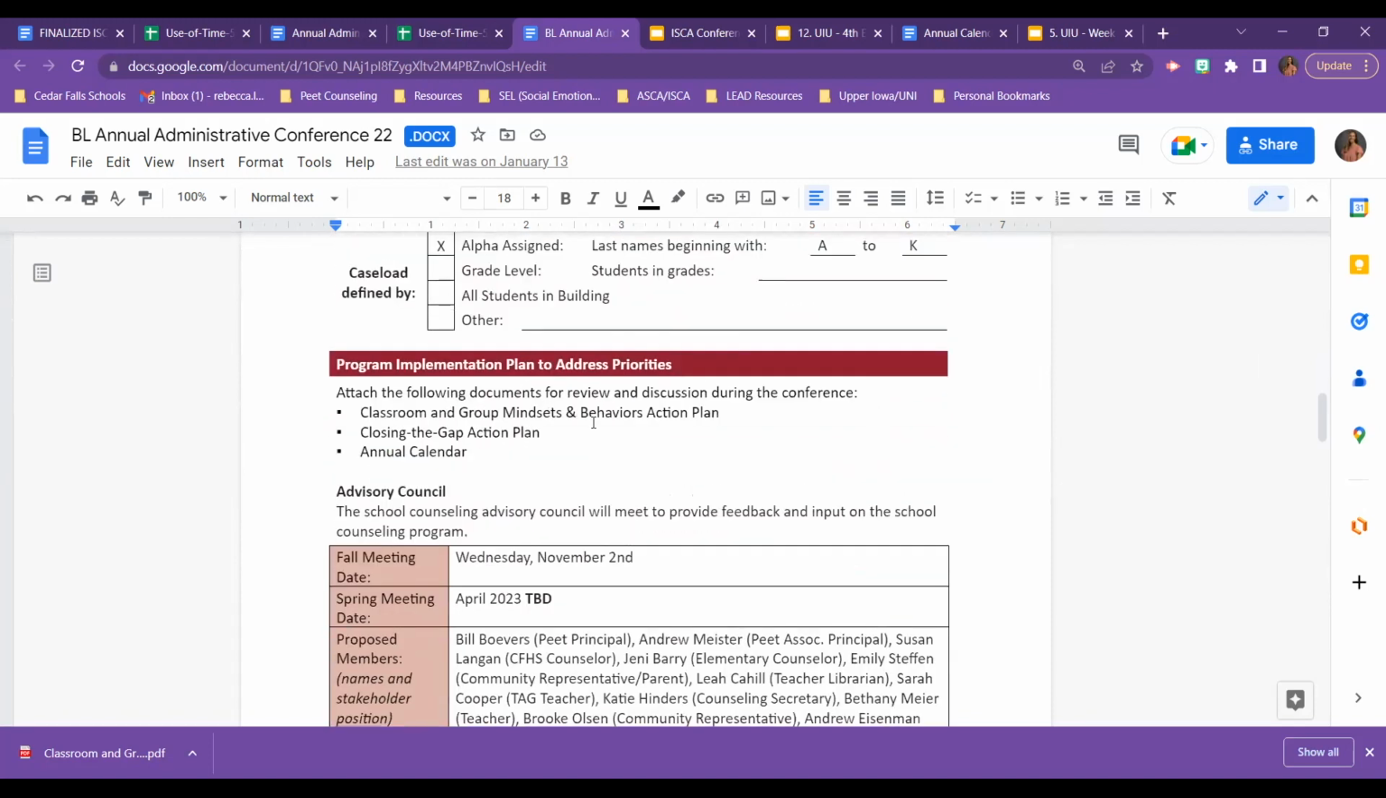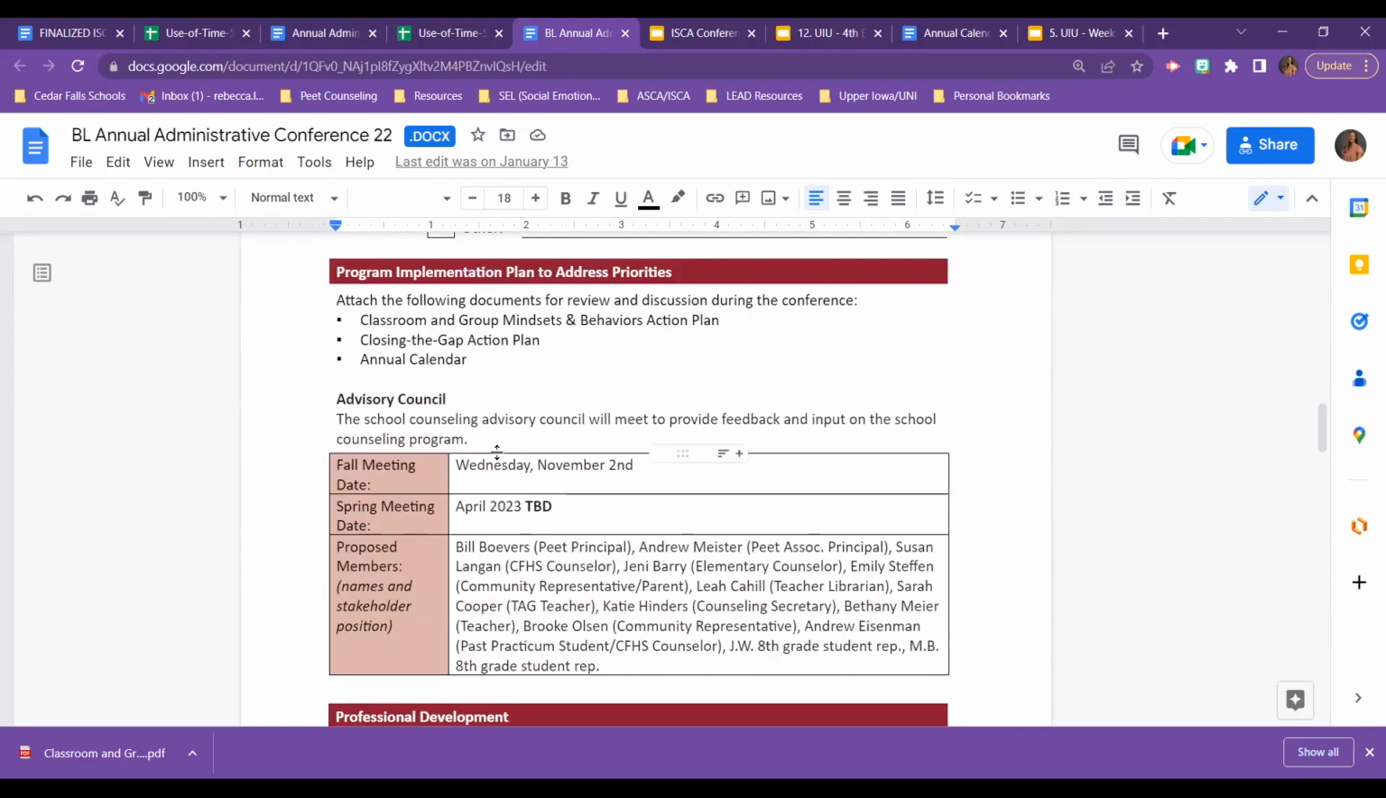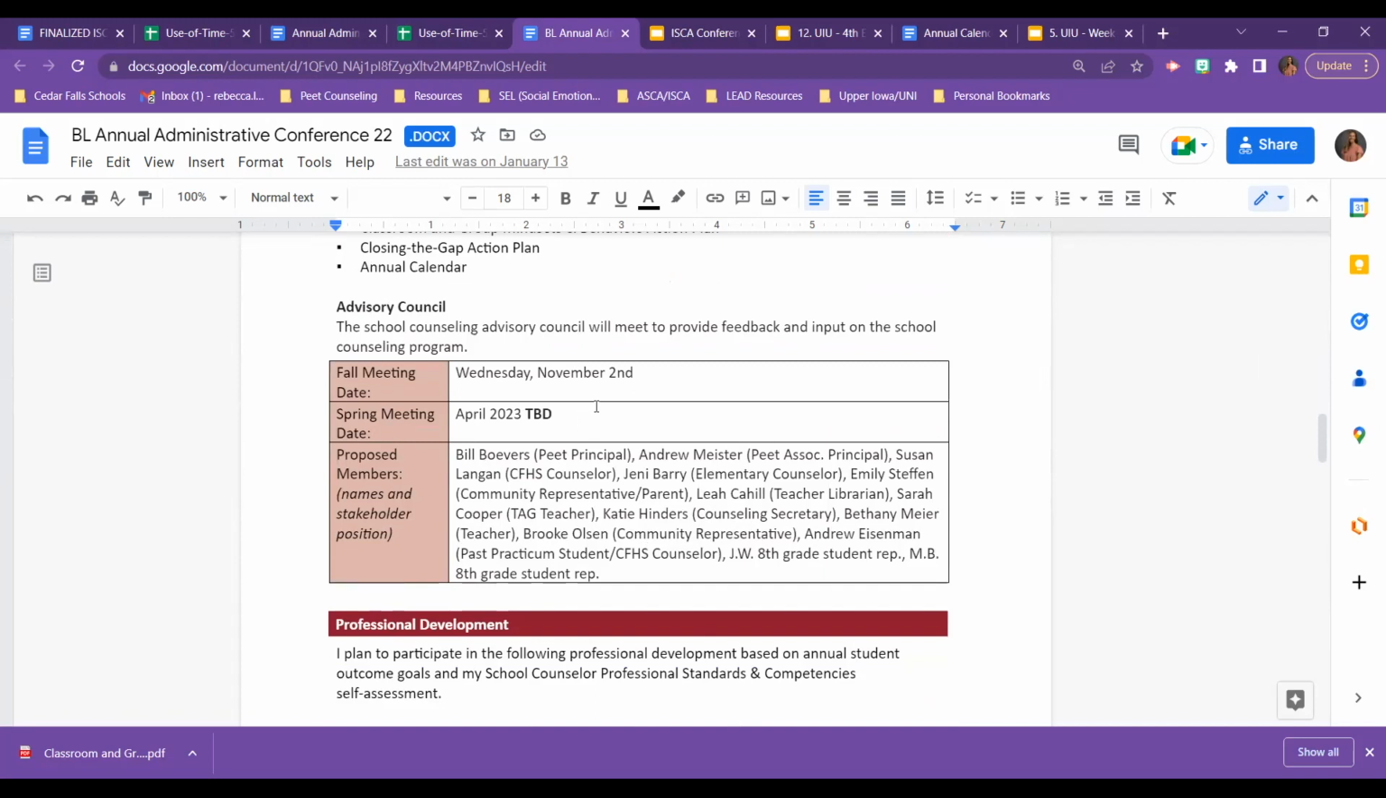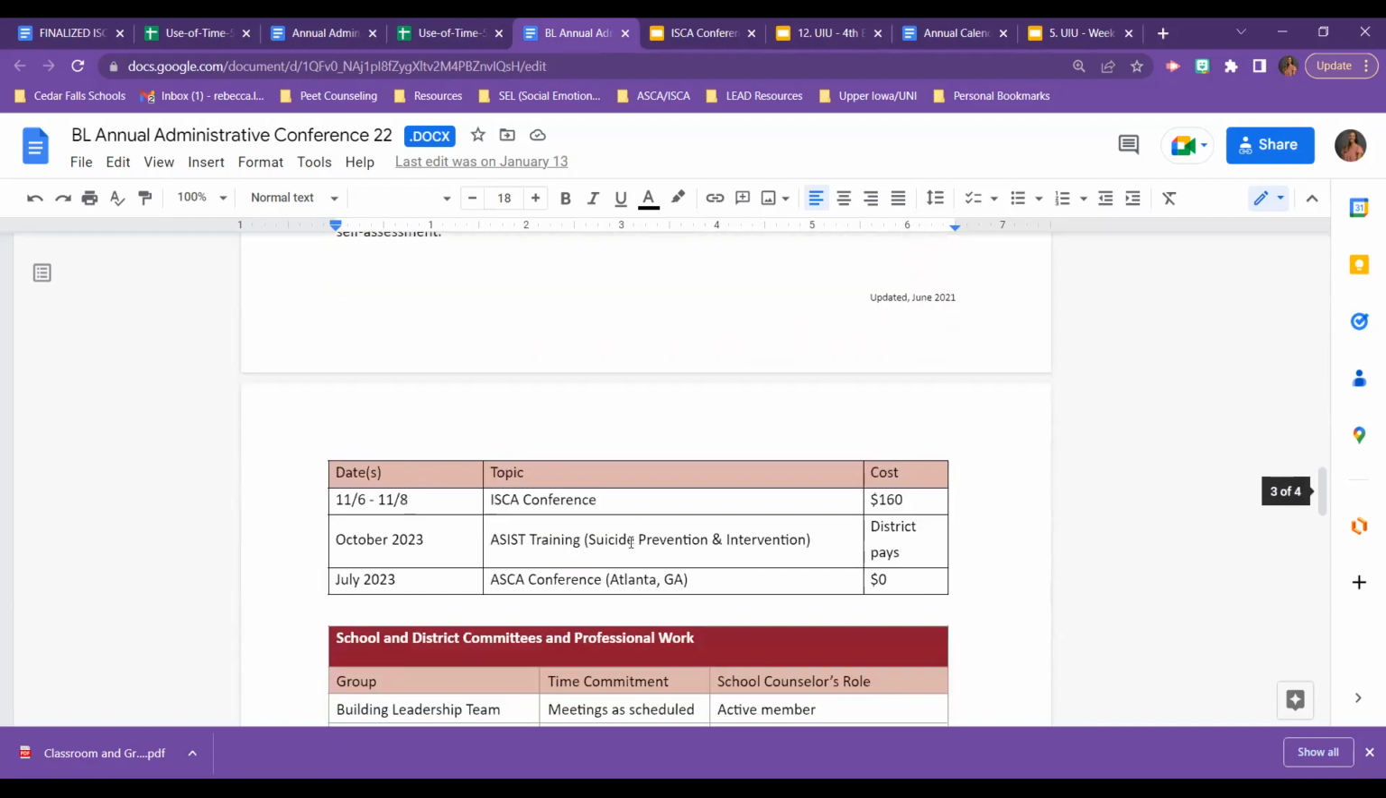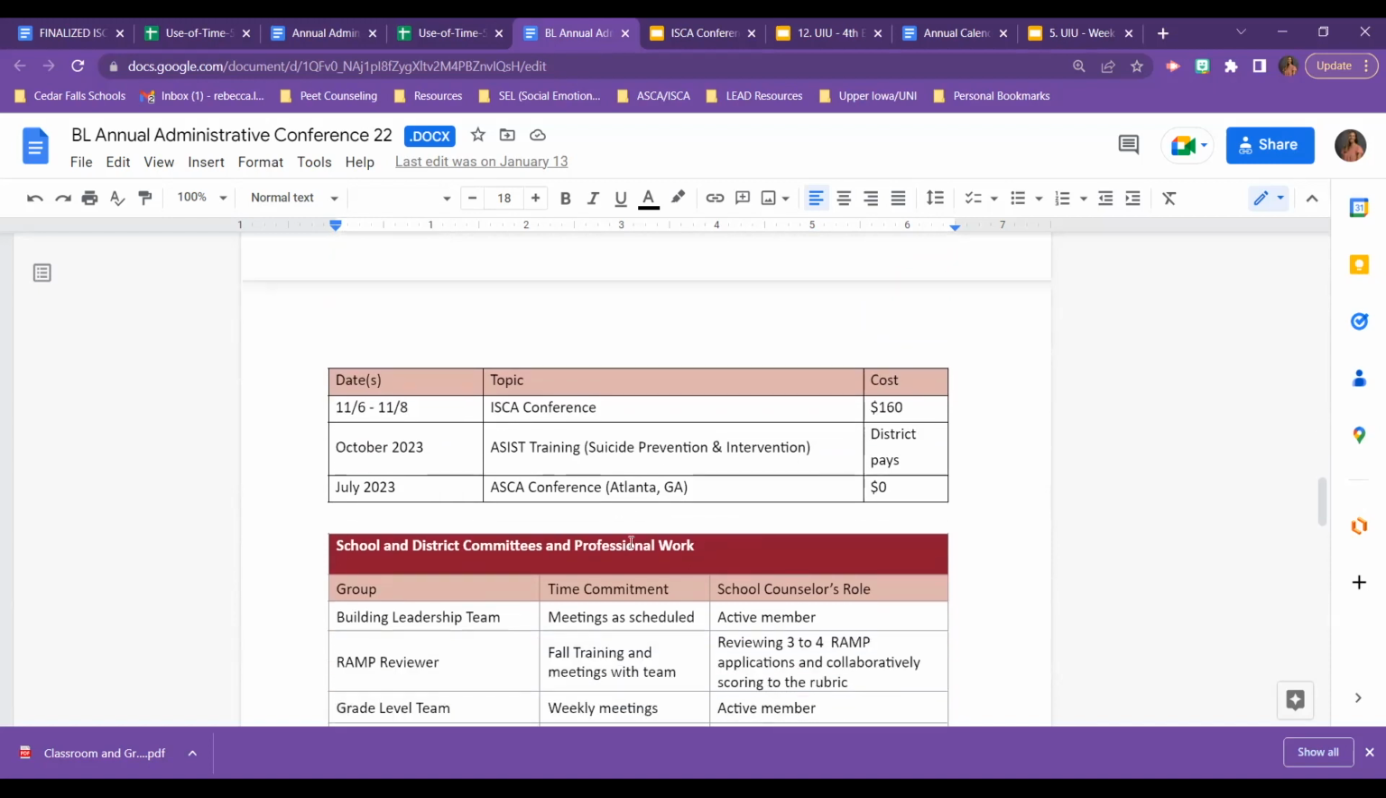These are some of the action plans and annual calendar that I provided at the time of our annual administrative conference. Our program does have an advisory team. This shows the fall meeting date. We are still determining our spring April date and the proposed members for the year. This is my plan for professional development, and how much it might cost.